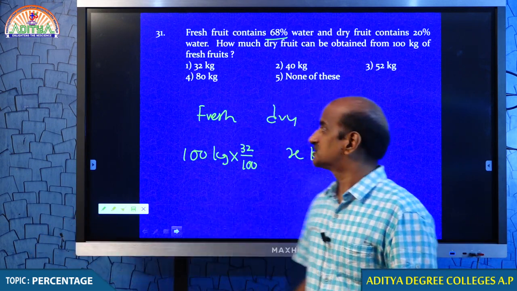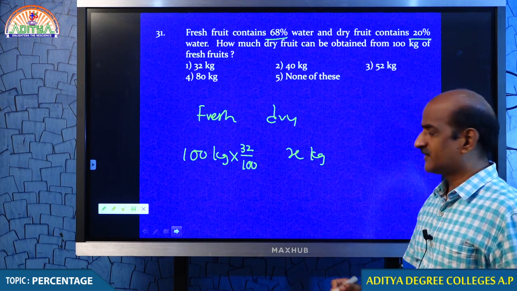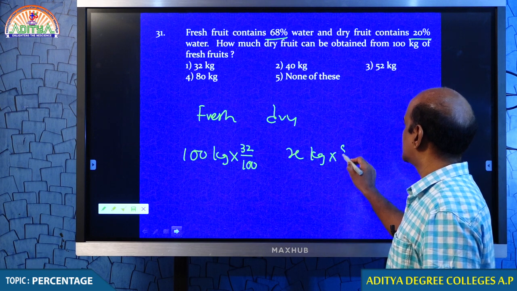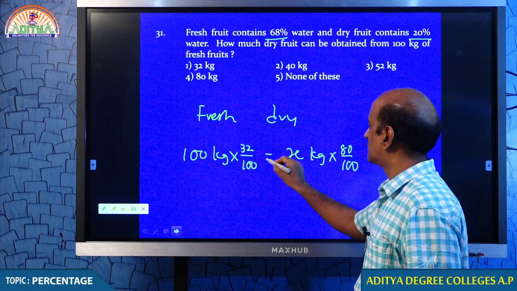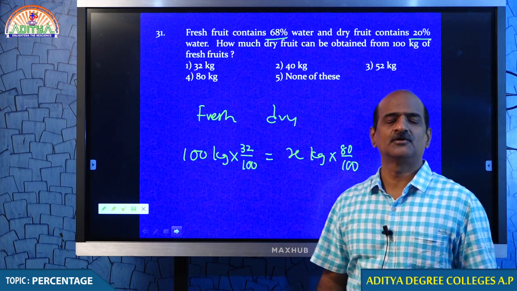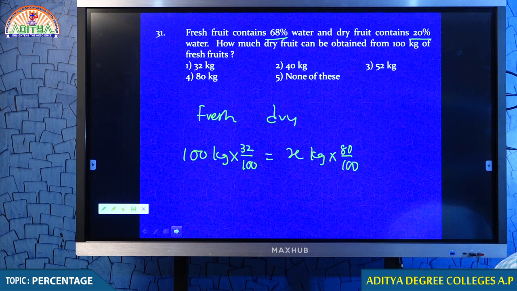Anybody can understand that? Then, dry fruit contains 20% water. That is 80% pulp. I told you already, in both cases, the pulp is absolutely the same. The water level may change, but the pulp does not change. That is the reason why I can equate the pulp.